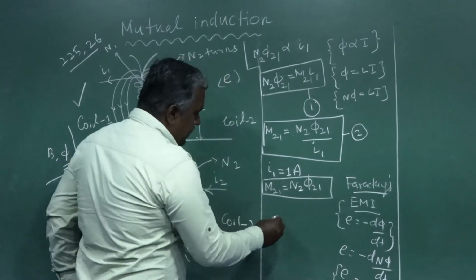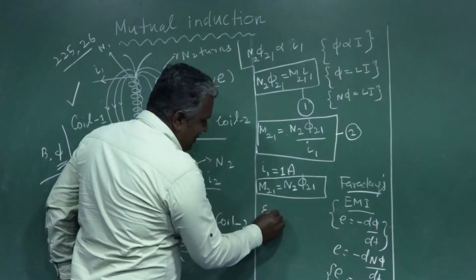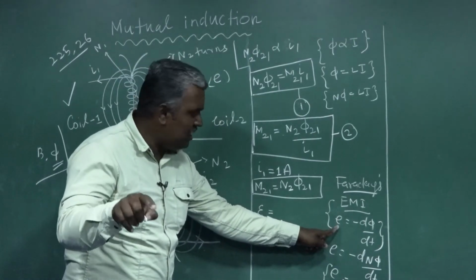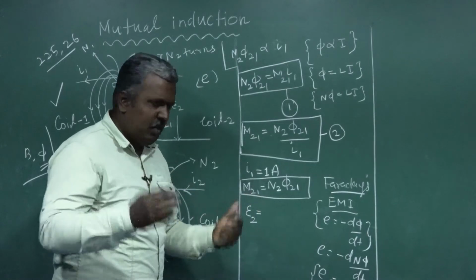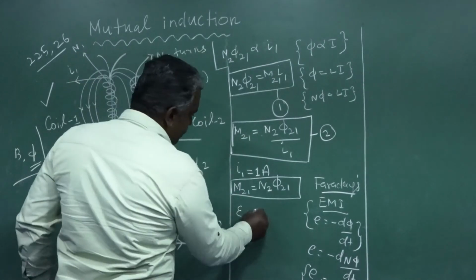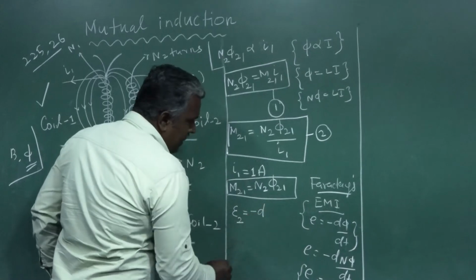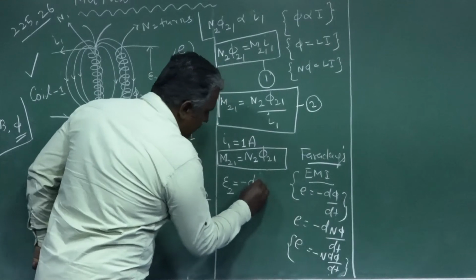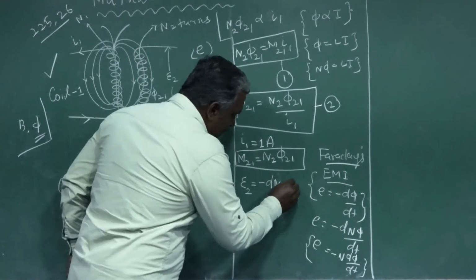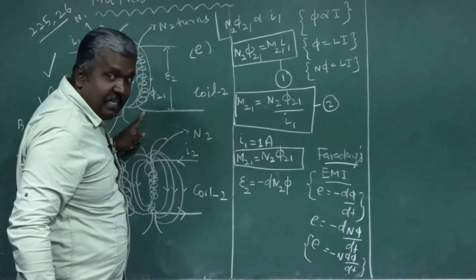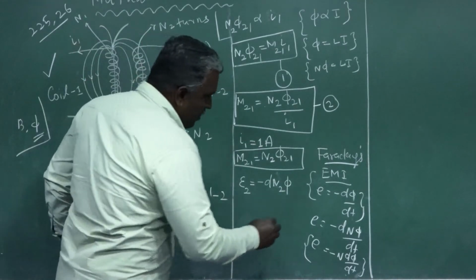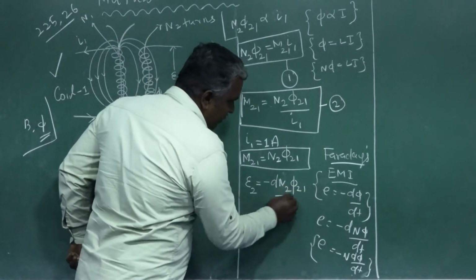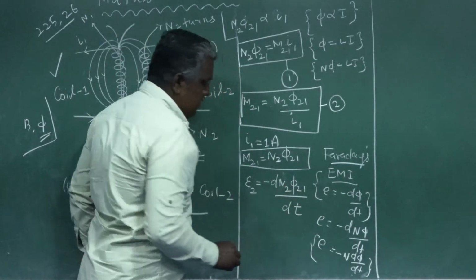Similarly here, epsilon 2, instead of E. This is the basic symbol, but in your new textbook it is given like this. N2 because of the total number of turns in the secondary coil, phi21 flux linked with the secondary coil, so d phi21 by dt.